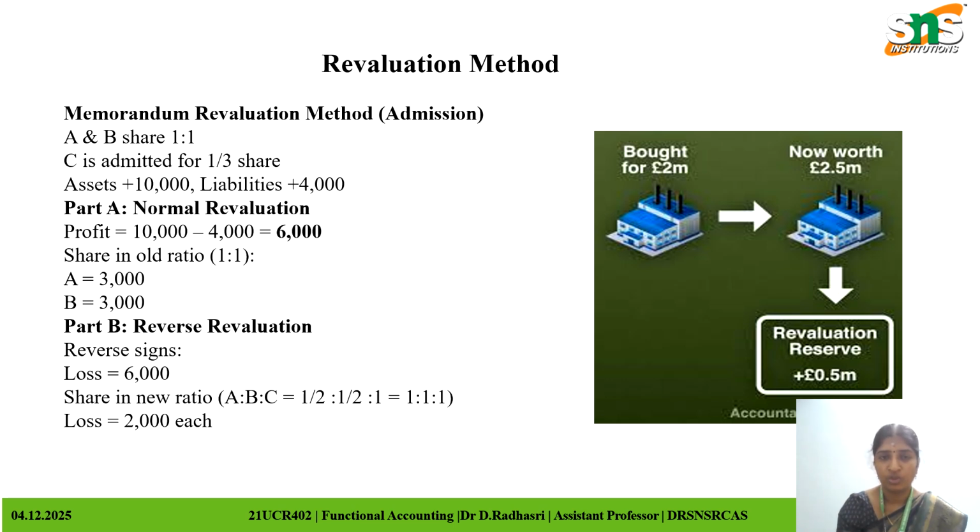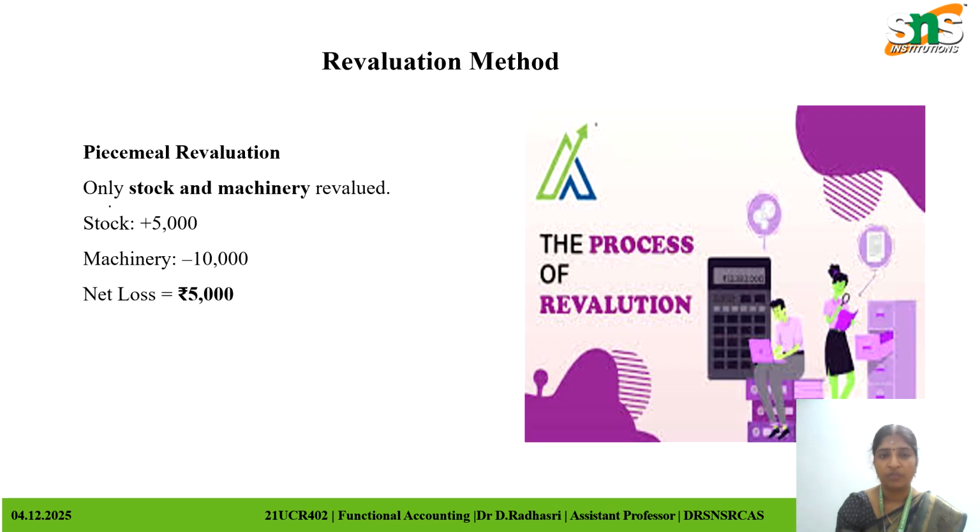We can find the revaluation in a memorandum process. In that way, only stocks and machines are revalued. Through the process of revaluation, we get the entire picture, involving the assets and the capital of the goods, so that we get a proper value.